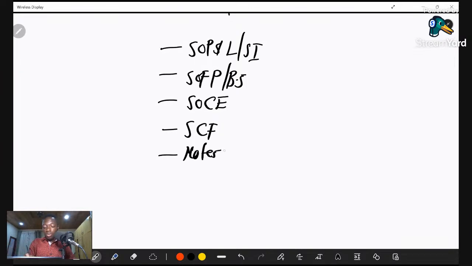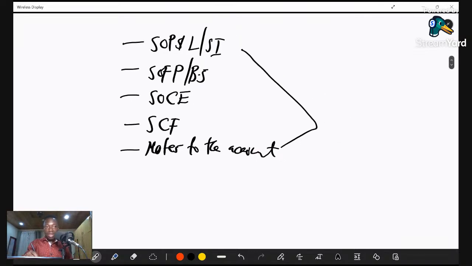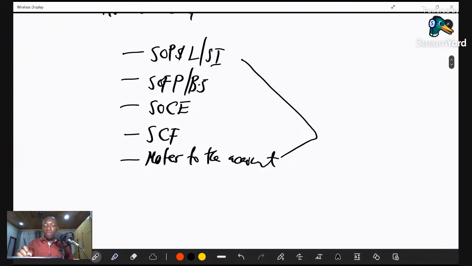Notes to the accounts. So these are the 5 financial statements that we prepare when it comes to information that we communicate to users of financial information. So let's take note of that. Once we have this information: statement of profit or loss, statement of financial position, statement of changes in equity, statement of cash flow, and notes to the accounts, we'll discuss them in detail as we move on.